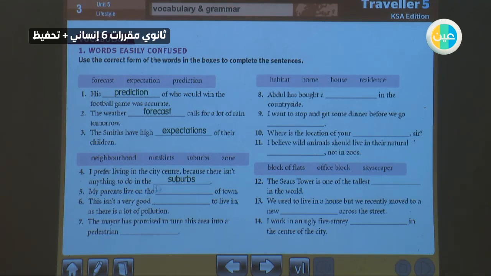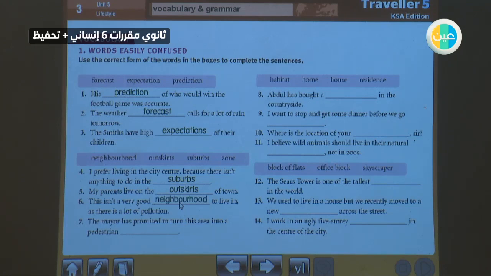My parents, from the very beginning, my parents live on the outskirts of town, because we said outskirts is an area at the edge of the town or city. This is not very good to live in, as there is a lot of pollution. For sure, he is talking about a place and it is different from others. As it's mentioned here, there is a lot of pollution, so neighborhood.